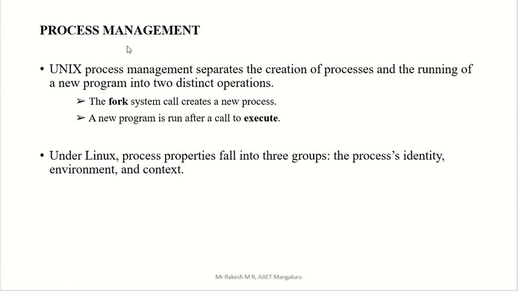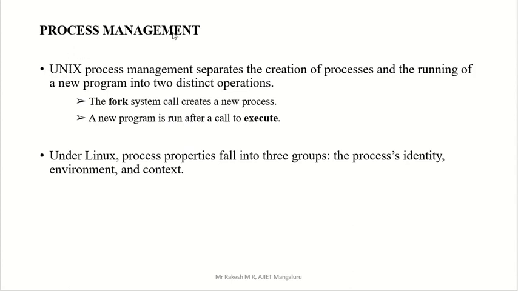In the Unix system we have two types of system call: one is fork, one is exec. Why are we using fork? Fork is a system call which creates a new process. Another system call is exec. Why are we using that? For running a new program. So these are the two system calls we are using in Unix.